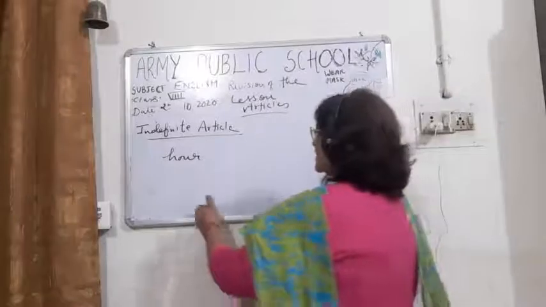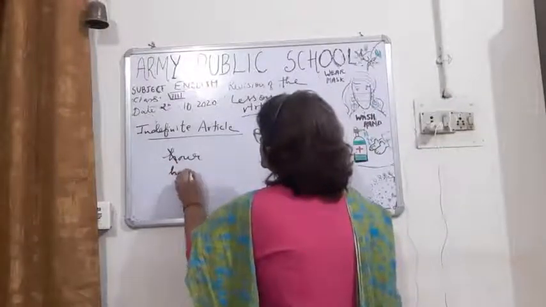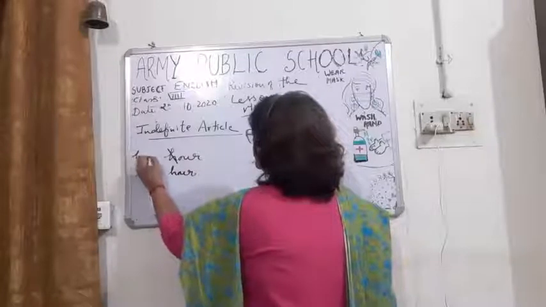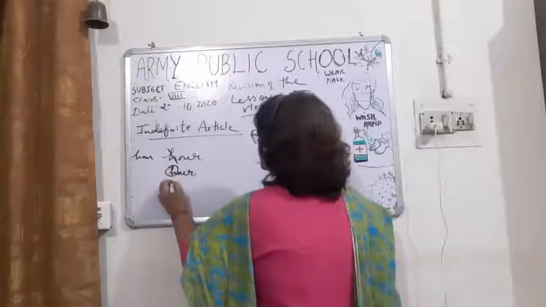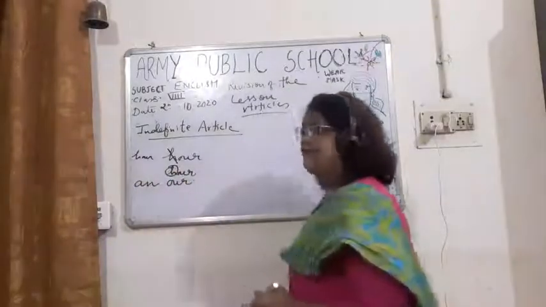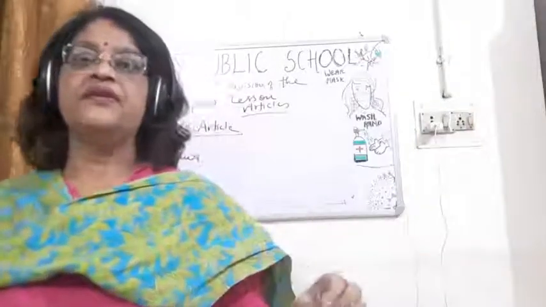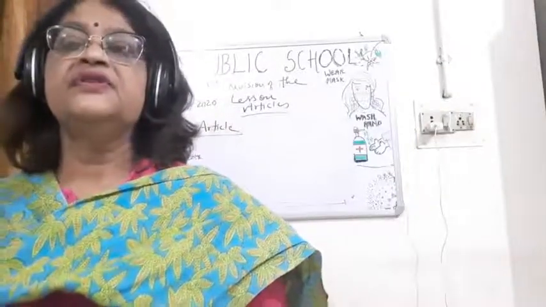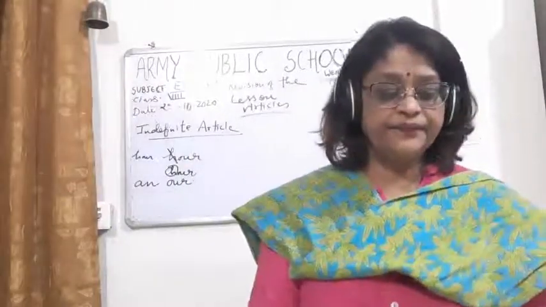That means h is silent here. That's why we use an here: an hour. H is silent, so we say an hour.